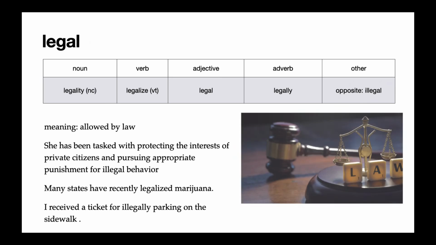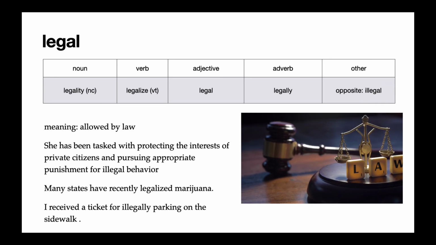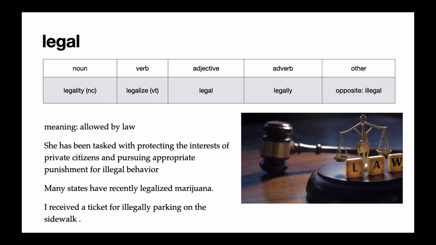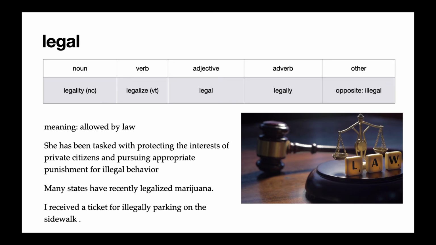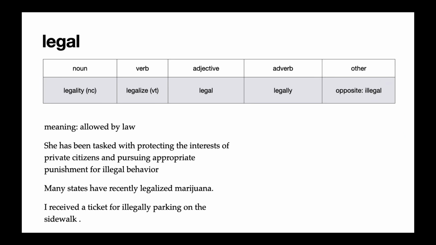Legal is an adjective that means allowed by law. In the reading, we use the opposite form, illegal, against the law, when we talked about illegal behavior. In the second example, we see the verb form, legalize. Many states have recently legalized marijuana. That means they've made something legal. And in the last example, we see the adverb form, I received a ticket for illegally parking on the sidewalk.